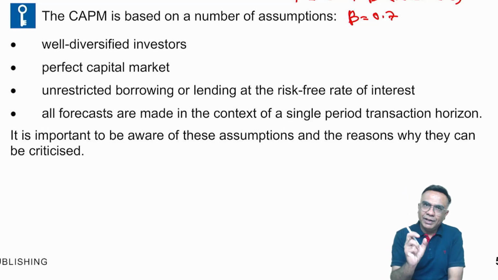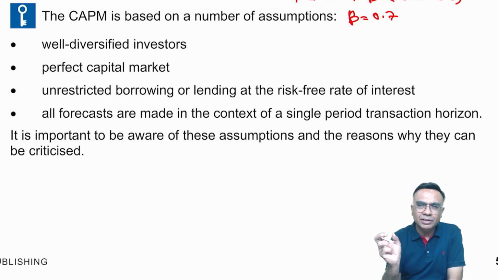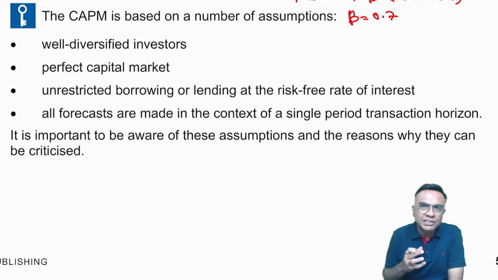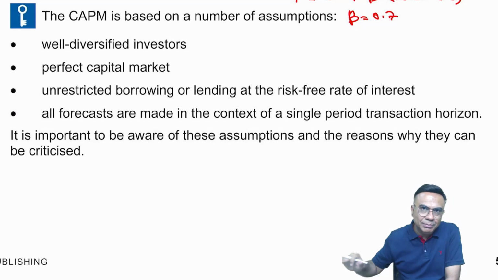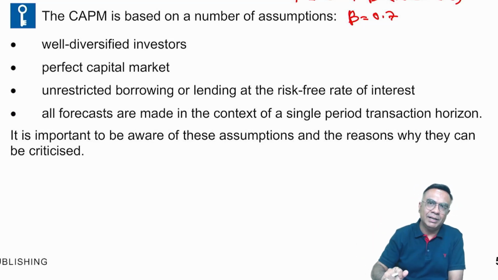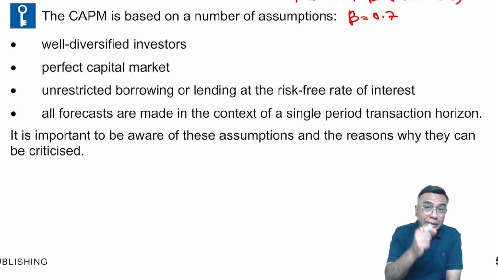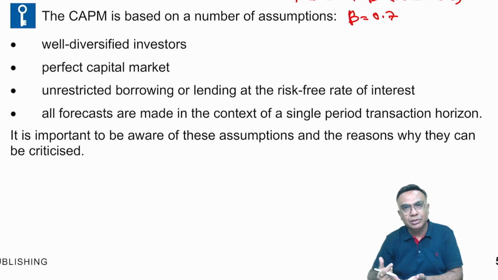If they diversify their portfolio, the unsystematic risk is almost eliminated, and they are interested only in the avoiding of systematic risk. So beta works very well for these investors because beta is a measure of systematic risk.